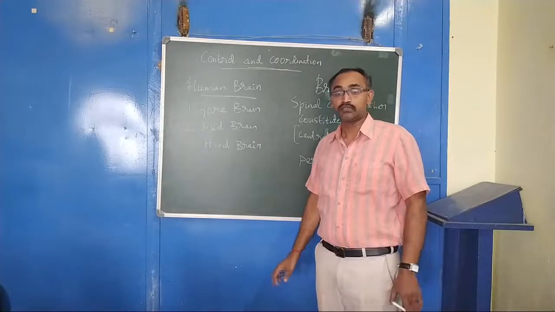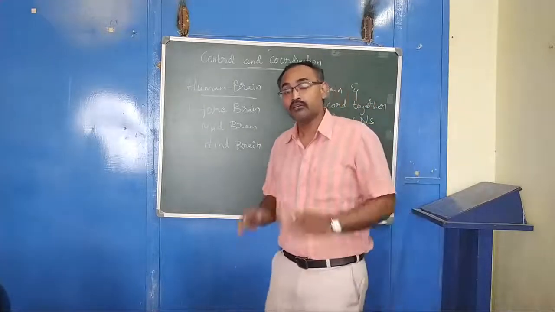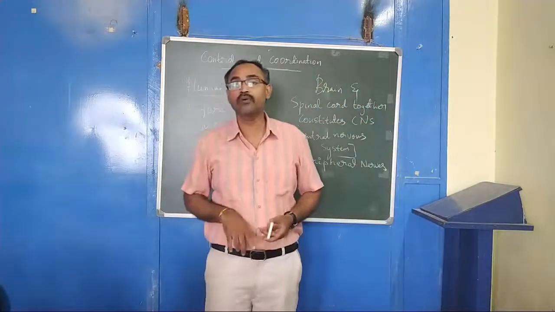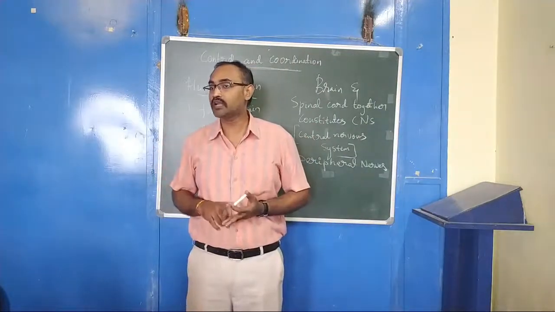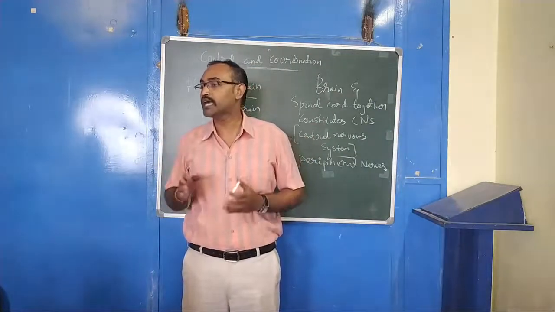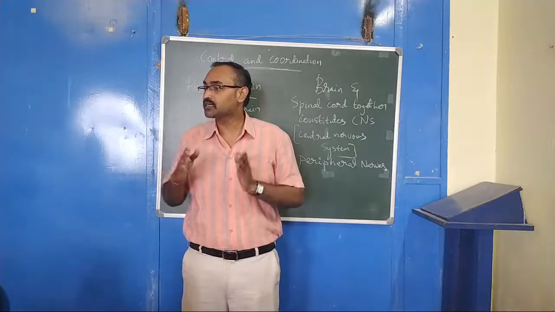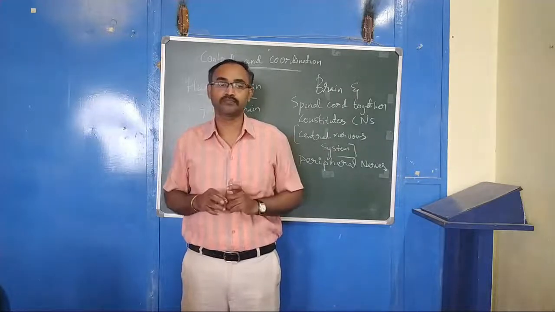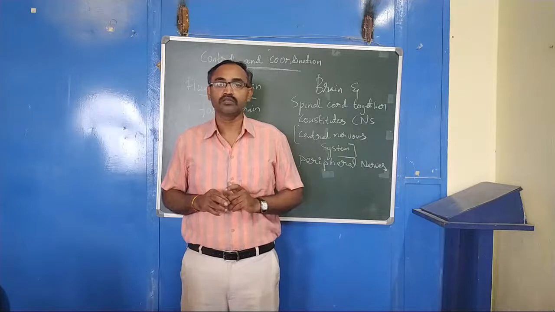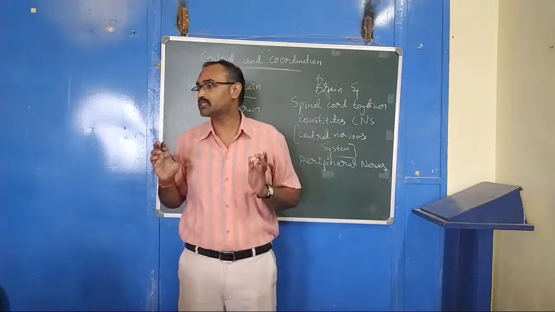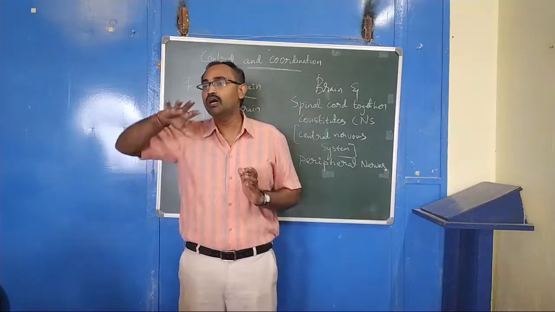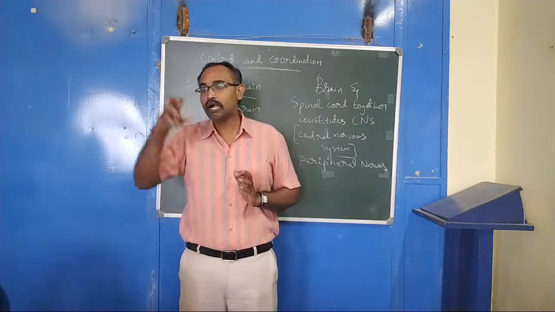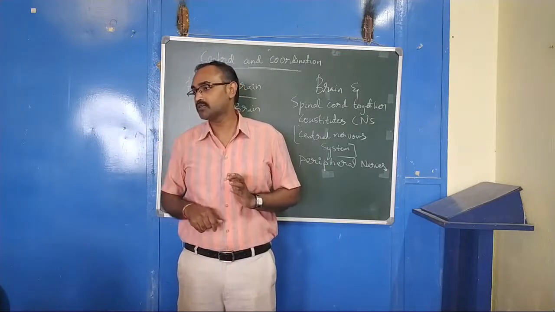Okay. Cerebrum has different areas for thinking, for tasting, for hearing, for smell. All these areas receive information from sense organs.